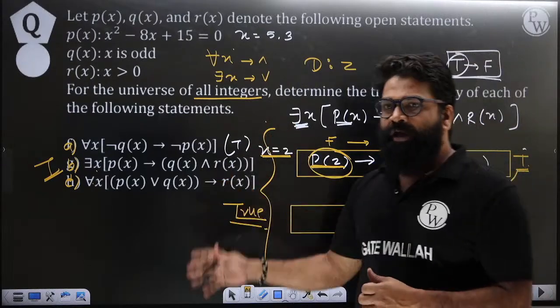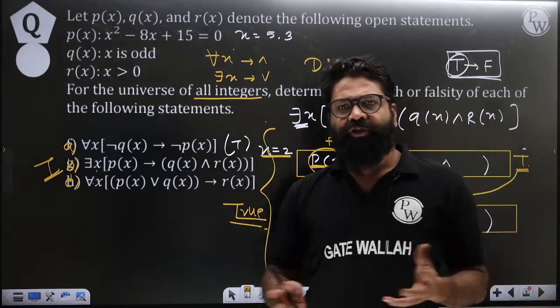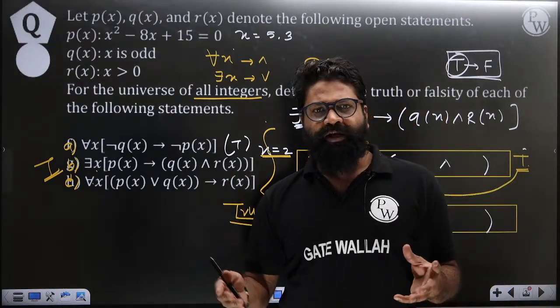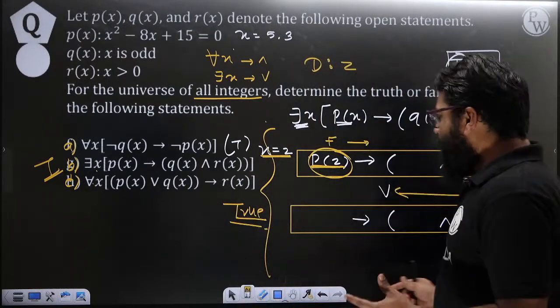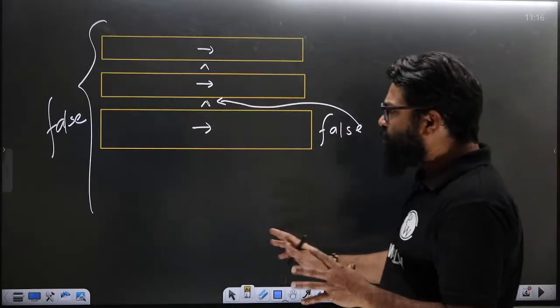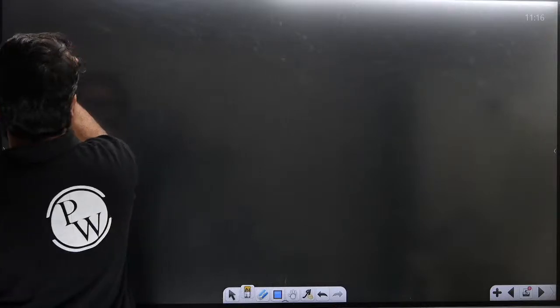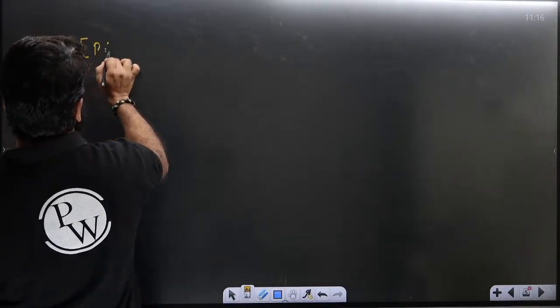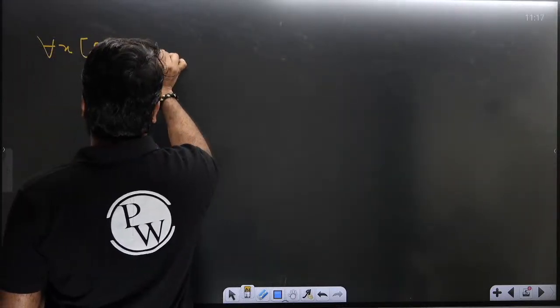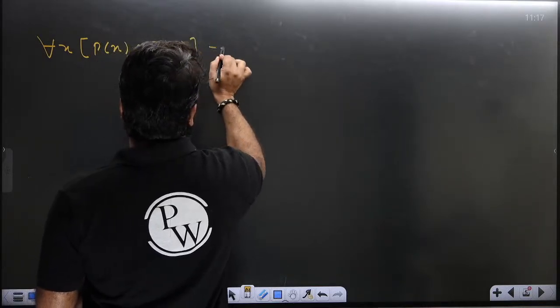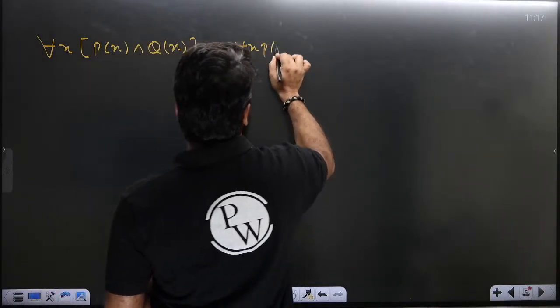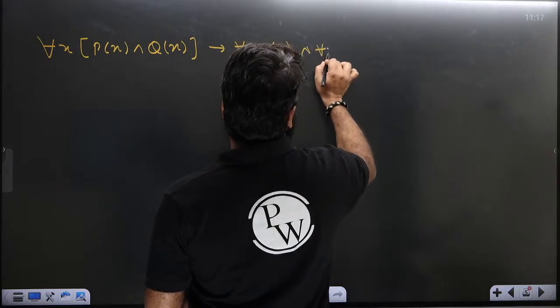Now, see, the whole intention of this particular class is division through a question. Whenever you have this type of box method, you can try to solve this type of questions as much as possible: for all of x, p of x and q of x, and then this implies for all of x, p of x, and for all of x, q of x.